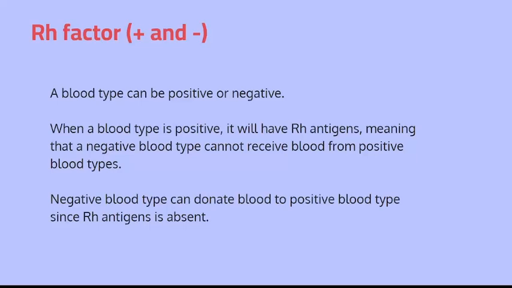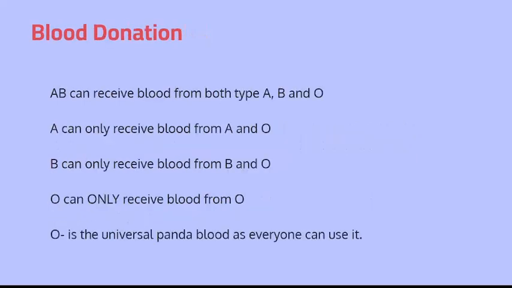So what does that mean? It means that negative blood can donate to positive blood since RH is absent. However, positive blood cannot donate back. So let's look at this. Blood donation: AB can receive blood from type A, type B, and type O. AB can receive it from everyone.